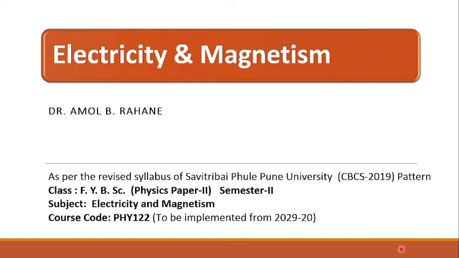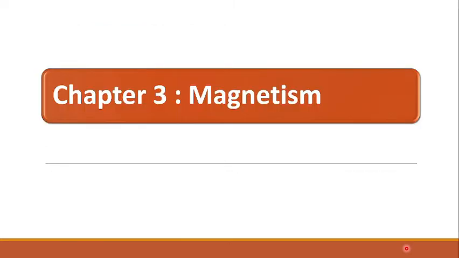Welcome to the course Electricity and Magnetism for FYBSc Physics Paper 2 Semester 2 as per the revised syllabus of Savitribai Phule Pune University CBCS 2019 pattern. So we are studying our third chapter, magnetism.